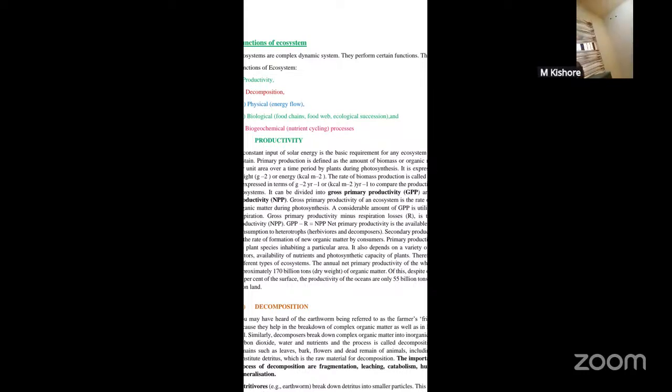Okay, students. So that is about the primary productivity. Now coming to the secondary productivity. Secondary productivity is the rate of formation of new organic matter by the consumers. Now primary productivity basically depends.